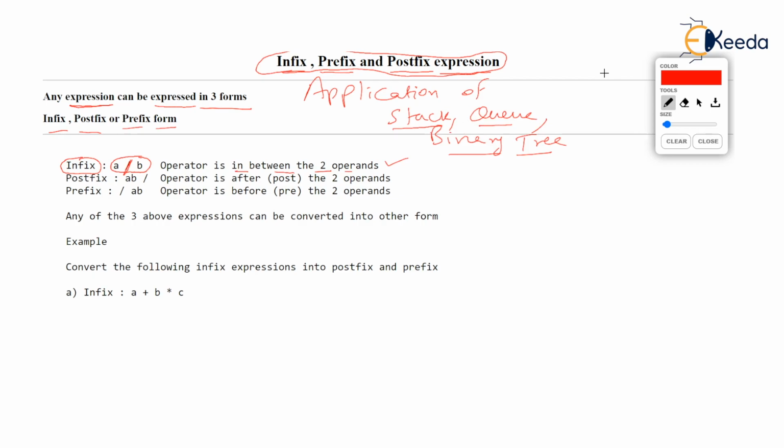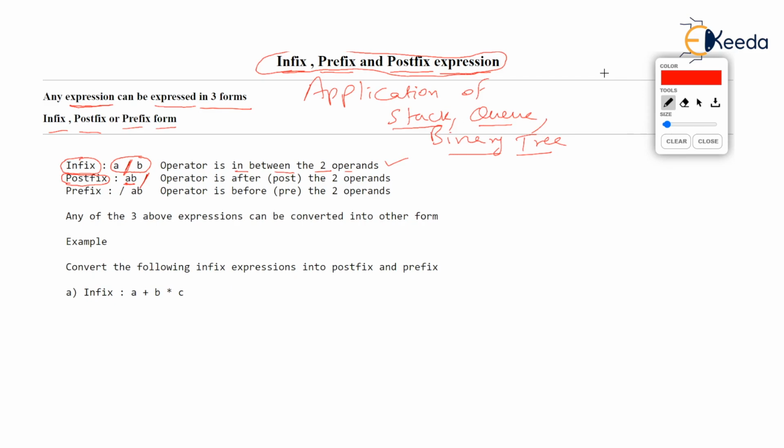In the second type of expression, postfix, we first write the two operands a and b, and then finally we write the operator, that is division. Now ab slash that I have written is the same as a upon b. The only thing is the way in which we have written it seems to be different.